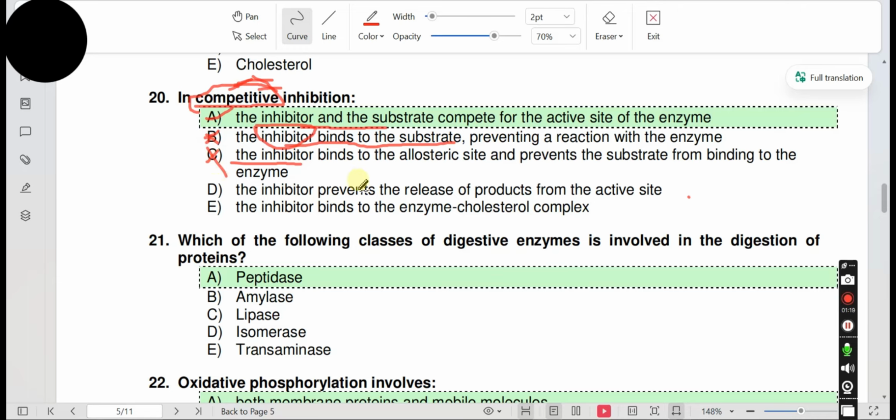Option D. The inhibitor prevents the release of products from the active sites. Inhibitor acts before the reaction occurs. They bind to the active site. So they don't prevent the release of products from the active site. Option E. The inhibitor binds to the enzyme-substrate complex. Nope. So A is the answer.